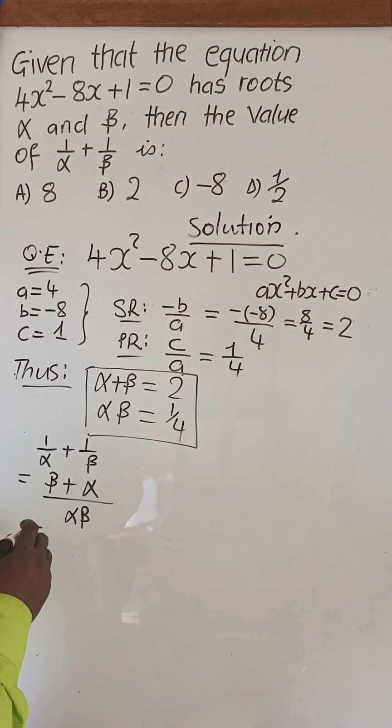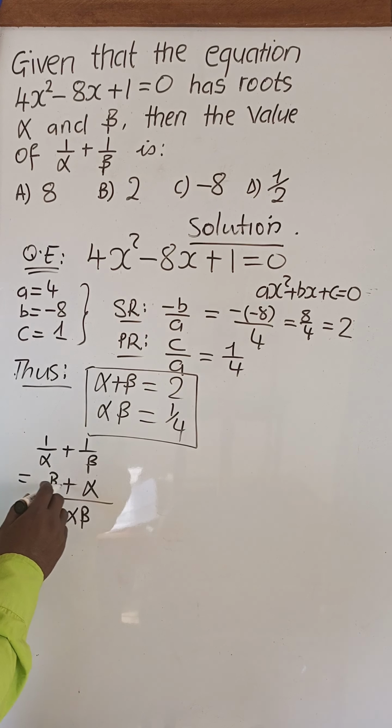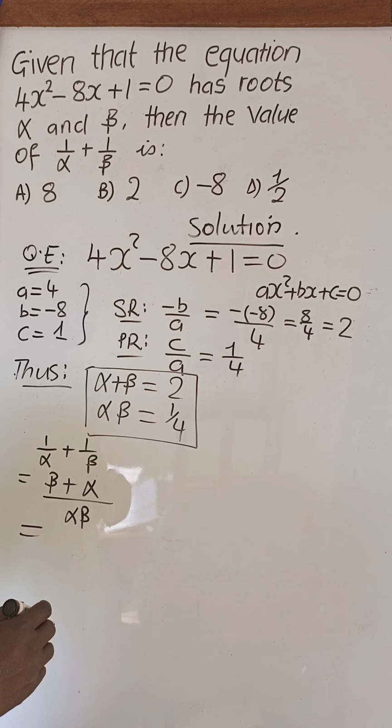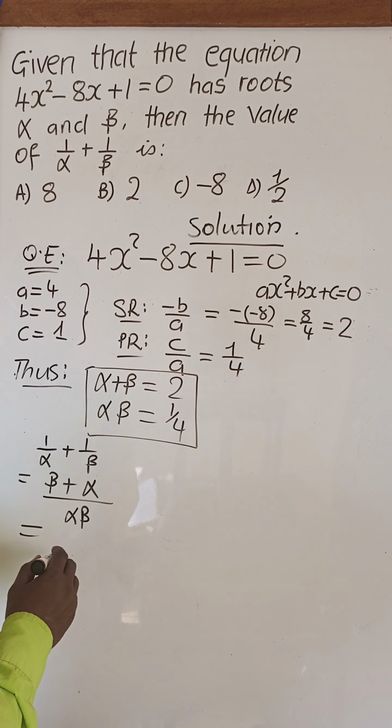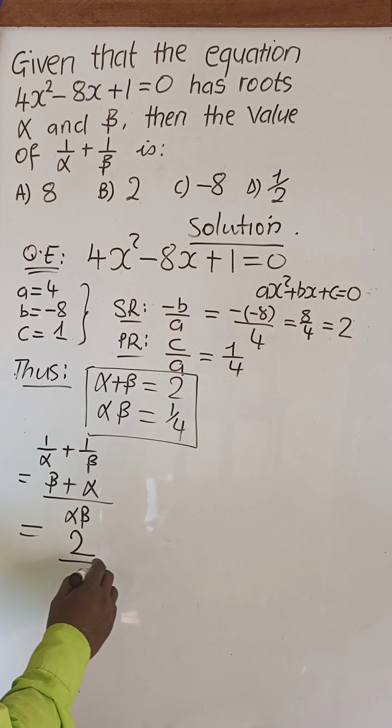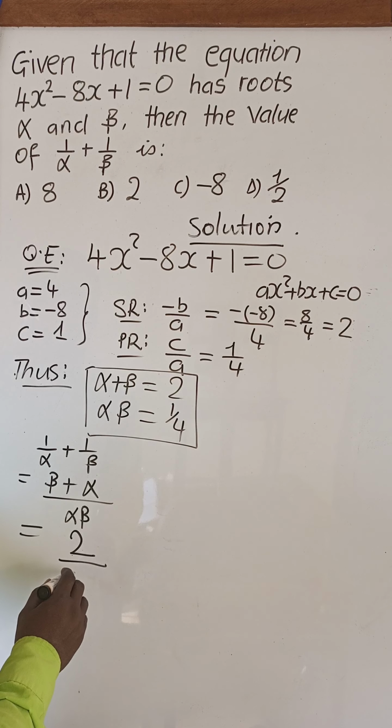This now, if you look at the numerator, it is the sum alpha plus beta, and the denominator is simply the product alpha beta. And so this gives us the expression alpha plus beta, which is 2, divided by the product, which is 1 quarter.